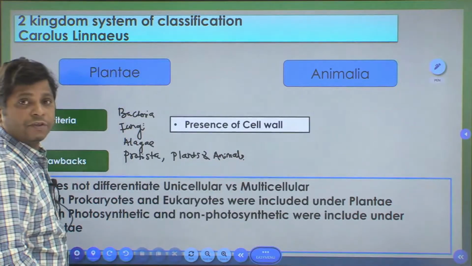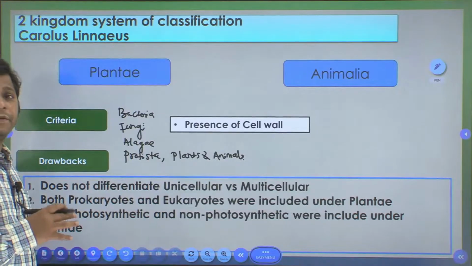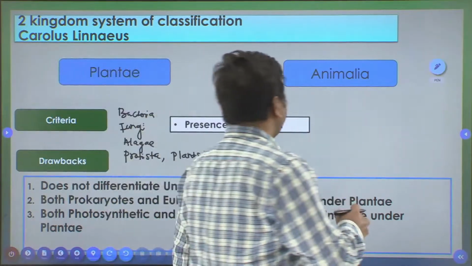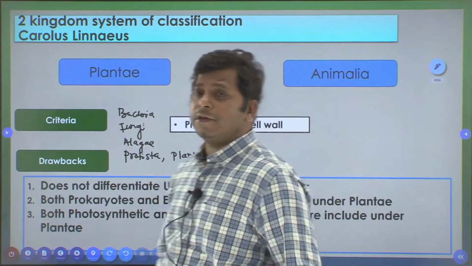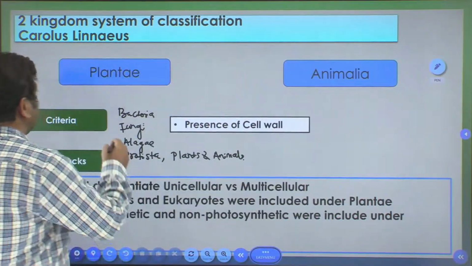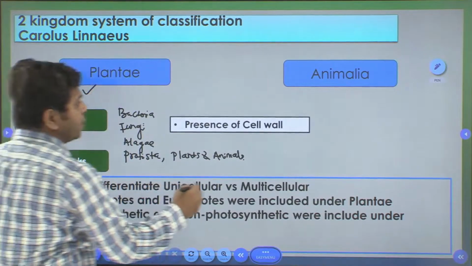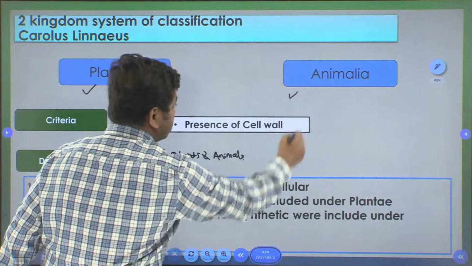So there exist these different kinds of living organisms. But this classification was based on the fact that living organisms are classified either as plants or as animals.